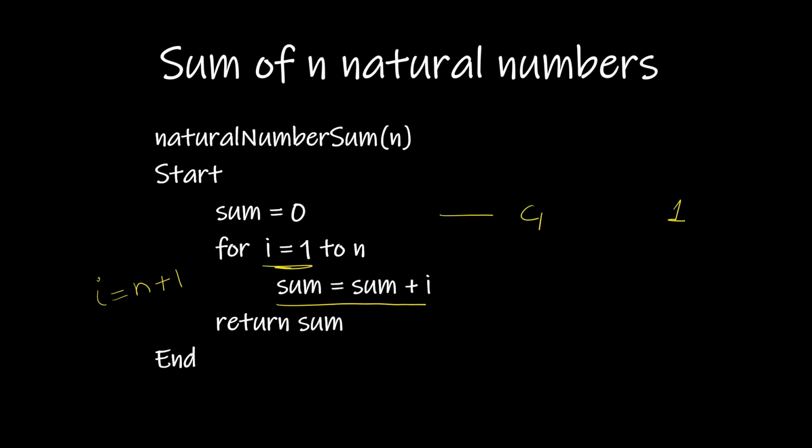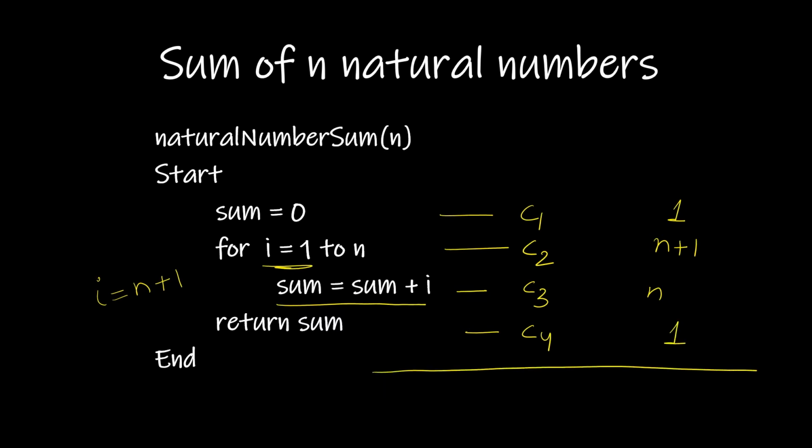So whenever we use a for loop, it runs n plus 1 times while the statement inside it runs only n times. So let's say this for loop takes C2 amount of time to run once and it runs n plus 1 times. And the statement inside it takes C3 amount of time to run once and it runs n times. Next we have a return statement which returns the value of sum. As this is a simple instruction, it again takes a constant amount of time C4 and runs only one time.